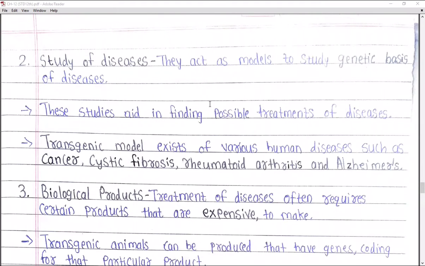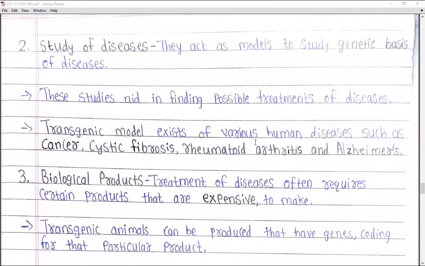With the use of these transgenic animals, they are also useful in finding treatments of those diseases, right? So they act as models for finding the genetic root of the disease, as well as being useful in finding possible treatments, right?